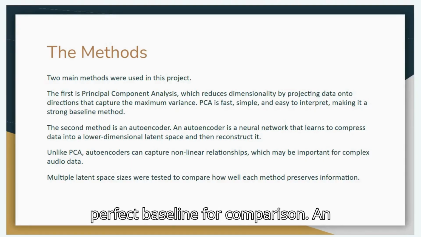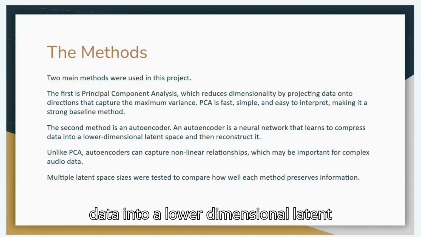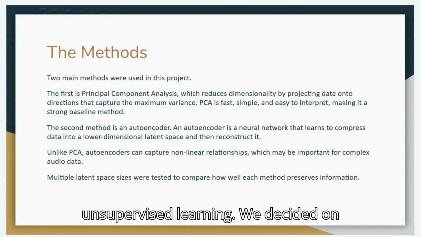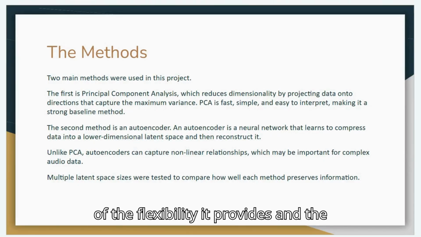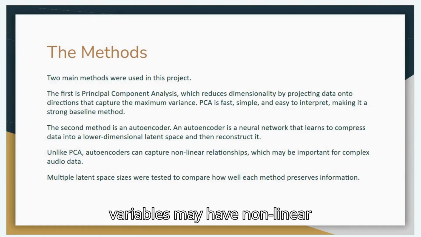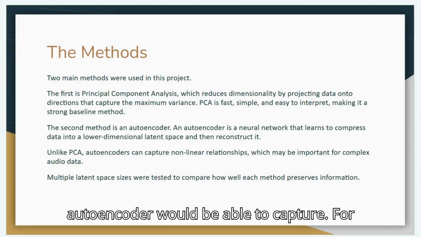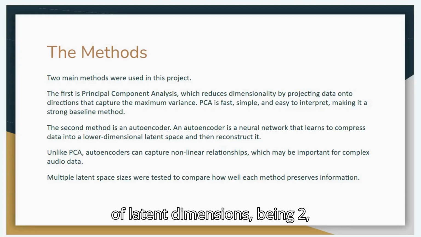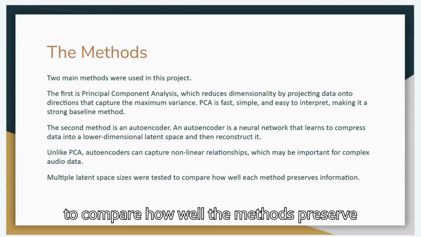An autoencoder, on the other hand, is a neural network that learns to compress data into a lower dimensional latent space, and then reconstructs it through unsupervised learning. We decided on this for our non-linear technique because of the flexibility it provides and the complexity of our dataset. Some of the variables may have non-linear relationships with one another that the autoencoder would be able to capture. For both of these methods, we tested using multiple different sizes of latent dimensions, being 2, 5, and 8. We did this to compare how well the methods preserve information.